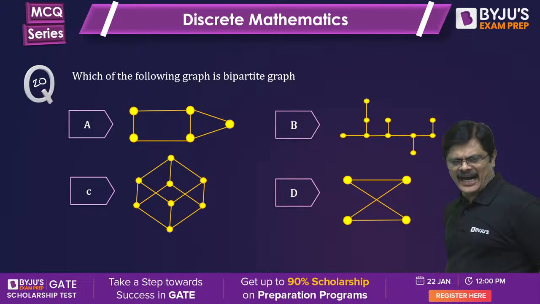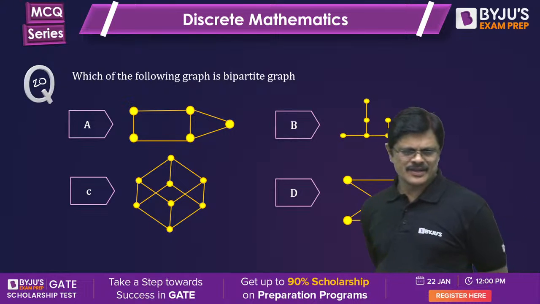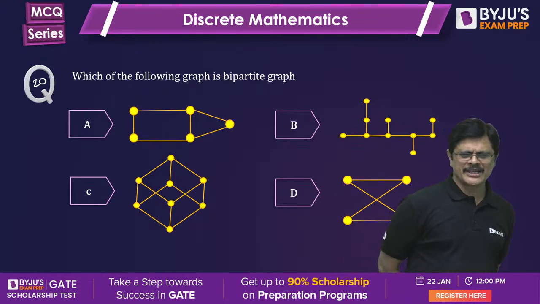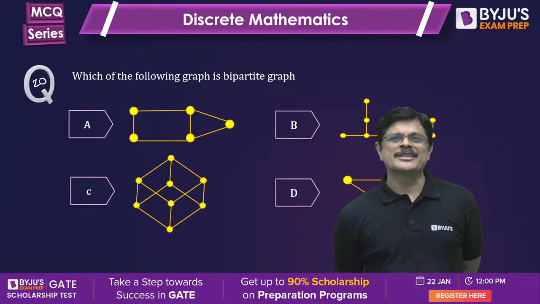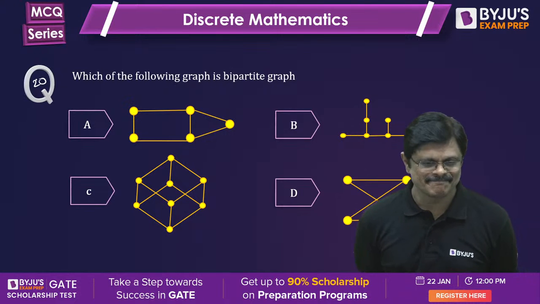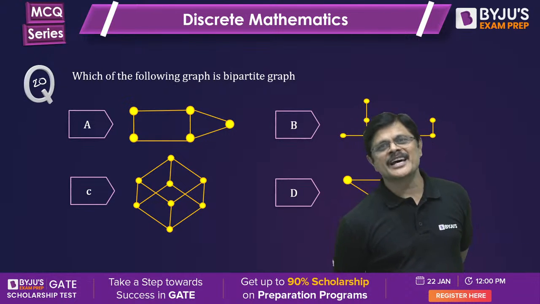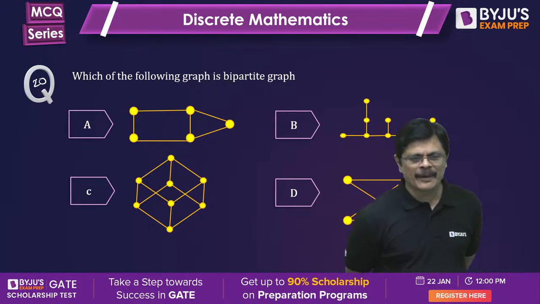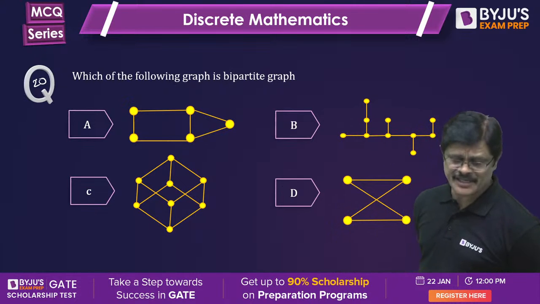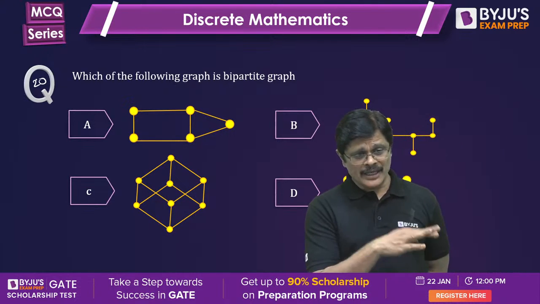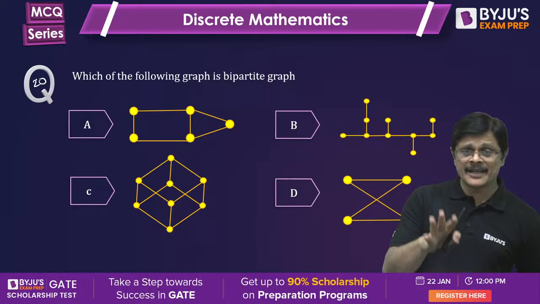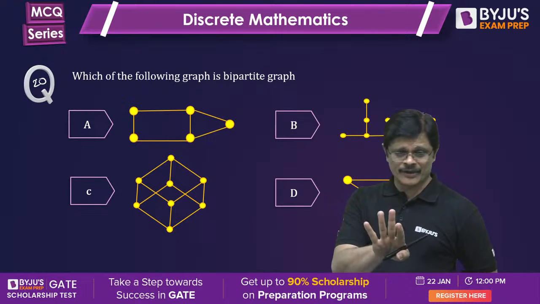B, C, D are bipartite, wonderful. But for MSQs there are no partial marks. If all options are correct, then only you get full marks.